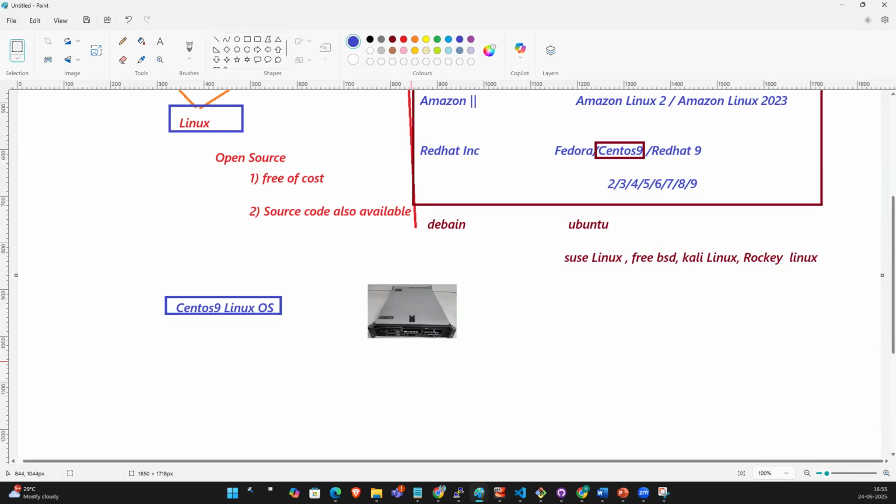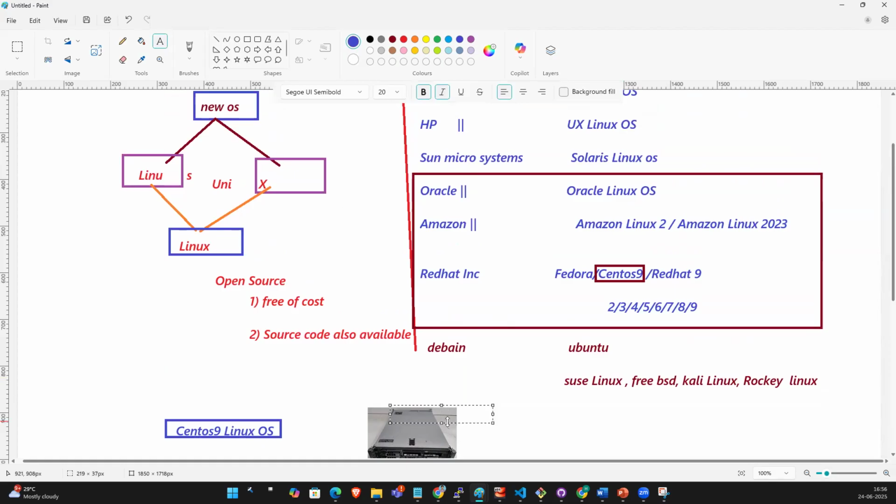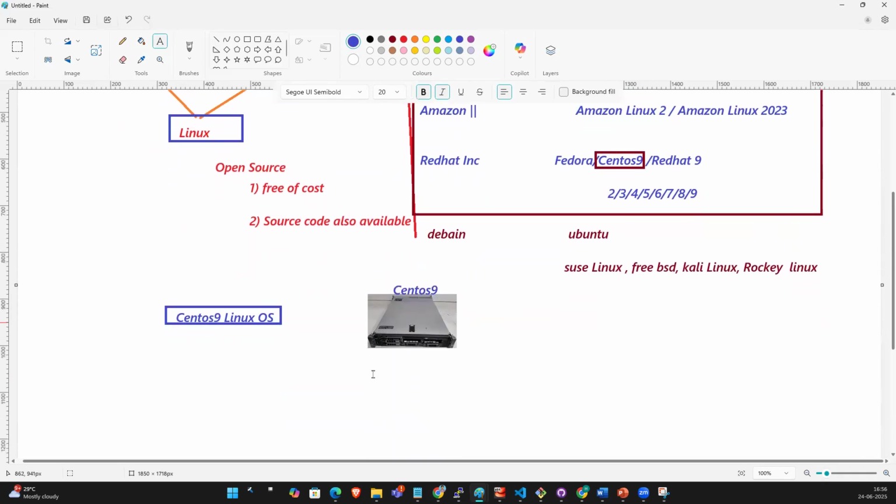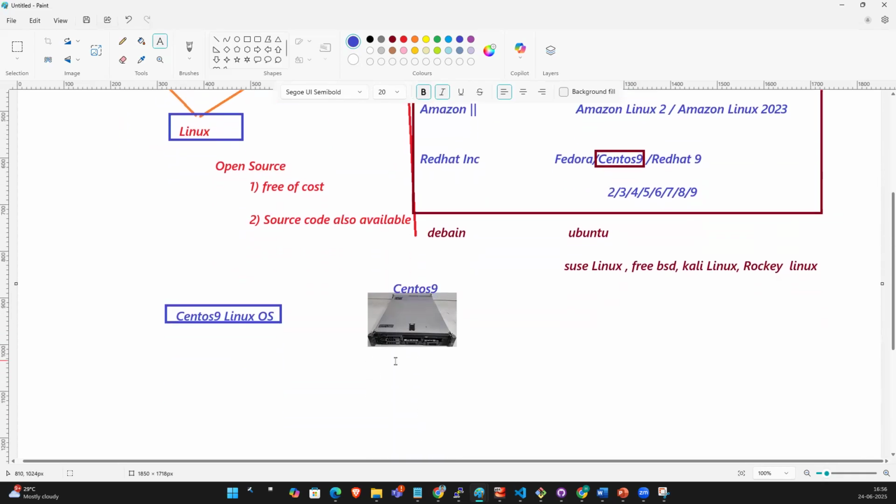So how can we interact with this hardware, guys? How can you interact with your laptop, your mobile phone or Wi-Fi, how can you interact with this hardware? By using software, using an operating system, yes, very good. If we install the operating system, then only we can interact with this hardware.